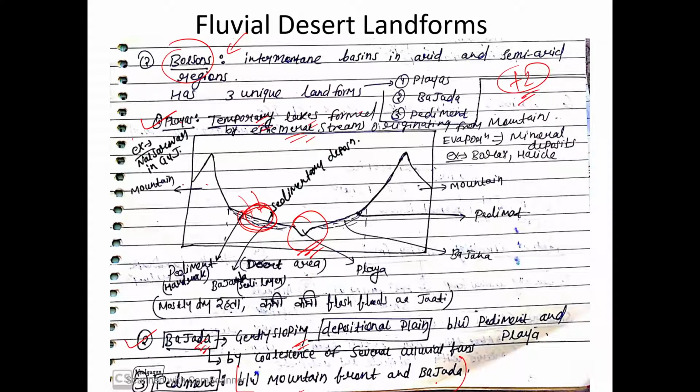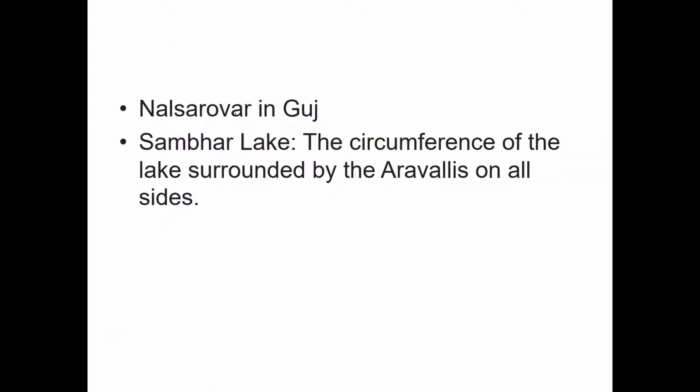Few examples of this playa is, one is famous Nal Sarovar lake in Gujarat. I think it is also an important wetland in India. And even I think Sambar Lake is an example of playa lake, right? ये यहाँ लिखा भी हुआ है, Nal Sarovar in Gujarat and Sambar.